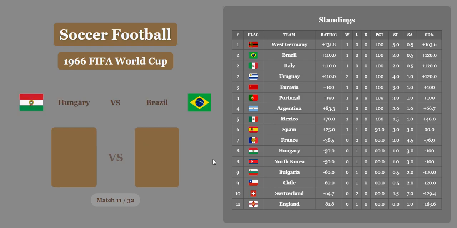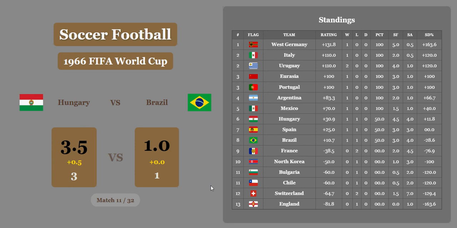Next match, Hungary versus Brazil. Hungary with a huge win, 3-1. That is big. They're going to get a half goal as well. And Brazil falls to 8th. Hungary up in 6th place, right below Mexico, unbelievably, and above Spain, though.